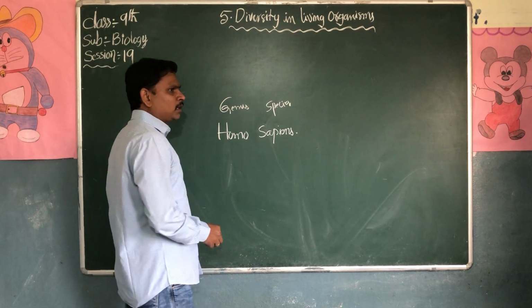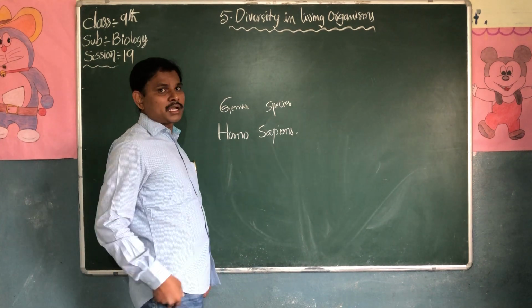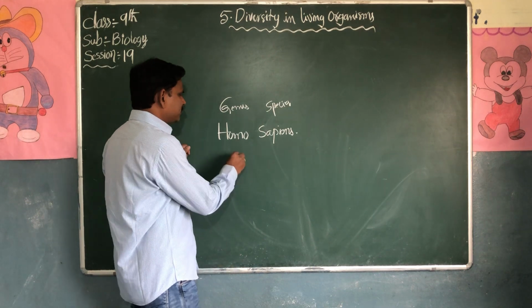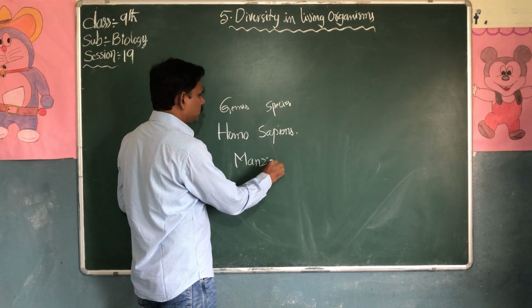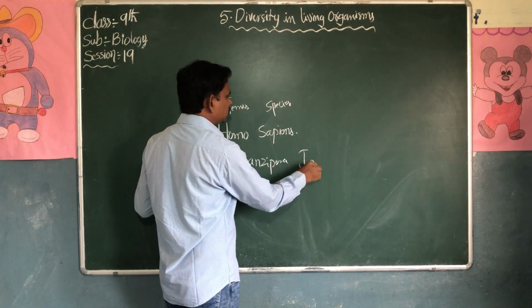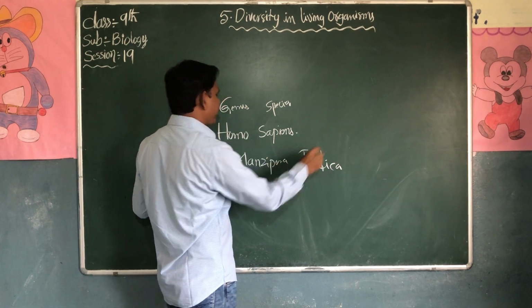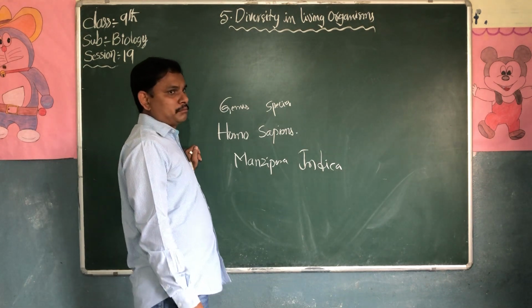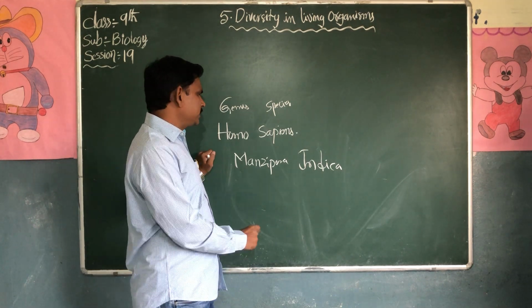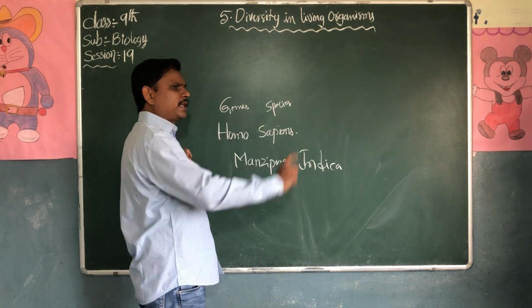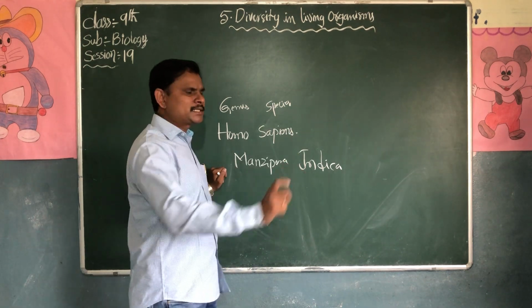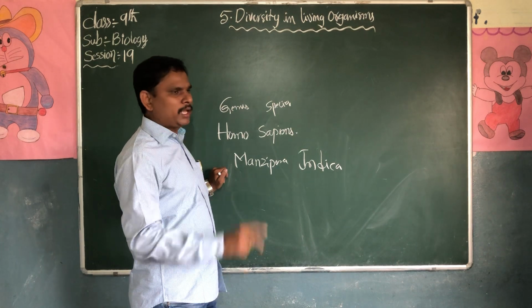For example, take Mangifera indica, the mango tree. Always, whether it is a plant's name or an animal's name, it carries two names.